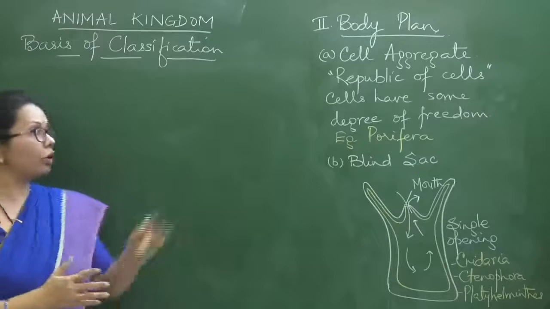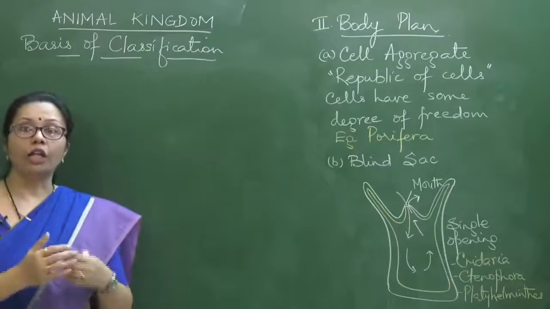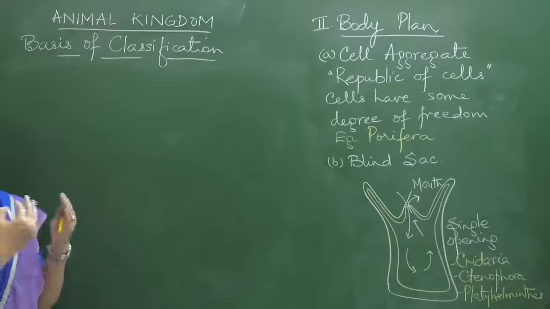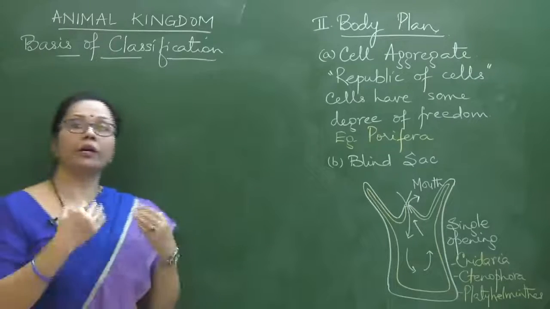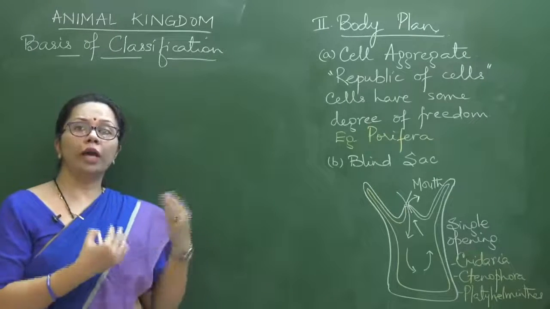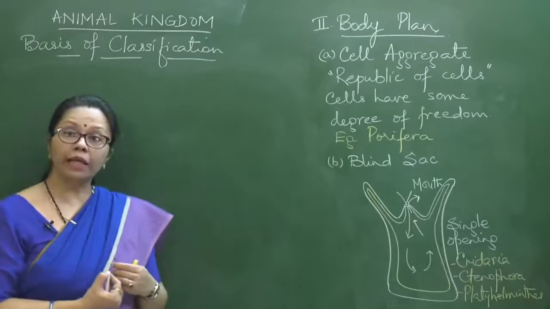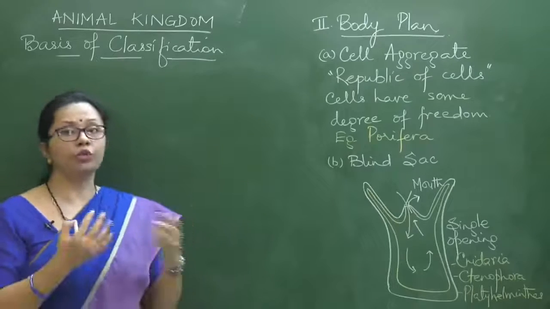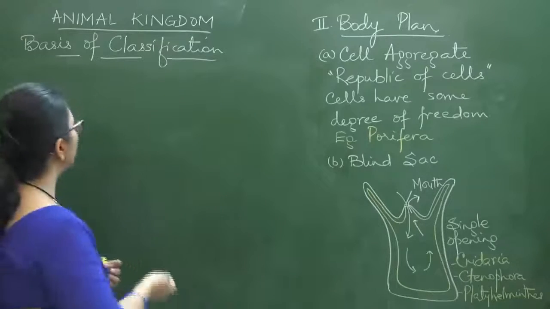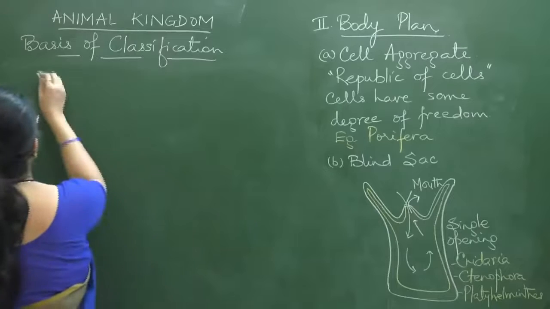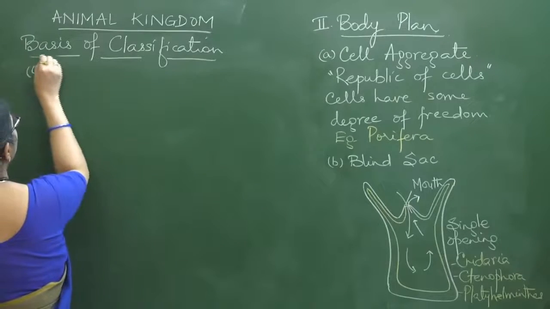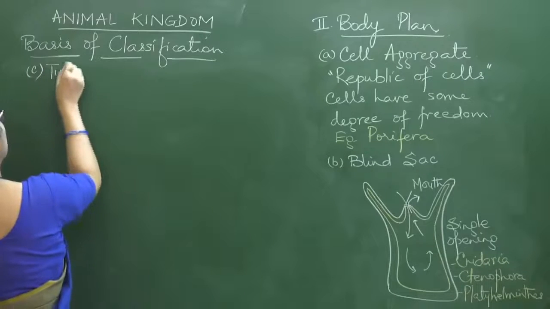Then next one, of course, is the body plan. Body plan is where we see how these cells and tissues are arranged in the body, right? There it is the cell aggregate plan, that is just a collection of cells. The other one, the blind sac plan. These two we have mentioned. Now coming to the third one, and this one is the tube within tube body plan.